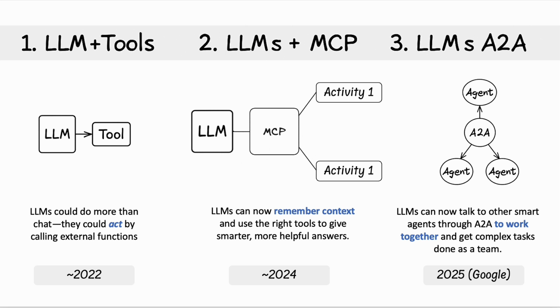And just to recap, right, the general idea is how can we make LLMs work together better? In the very beginning, it was just LLMs and tools. Then it was using model context protocol to make the actions smoother and have more context. Now, agents have been working together, but the emergence of this agent protocol is to provide this JSON rulebook for the agents so that they can better work together. So that's my very high-level summary. I'm sure it's not 100% precise, but hopefully it gives you a high-level understanding of agent-to-agent protocol and how it works.